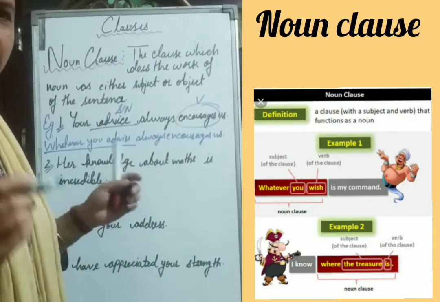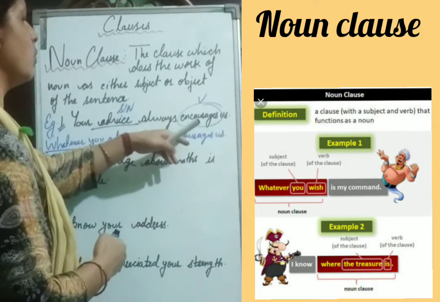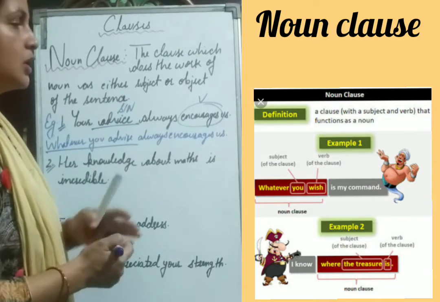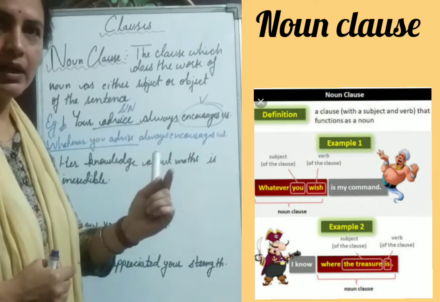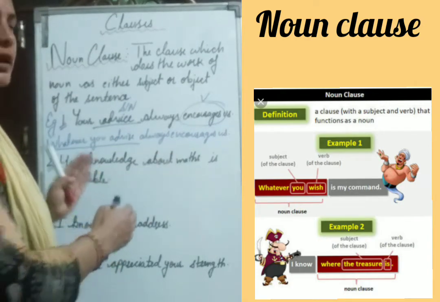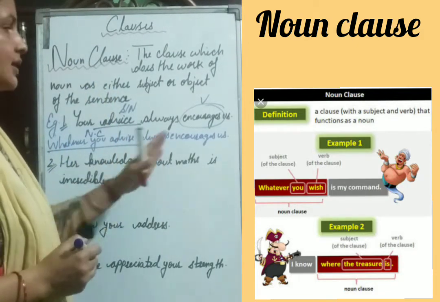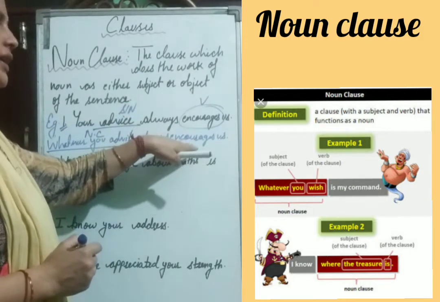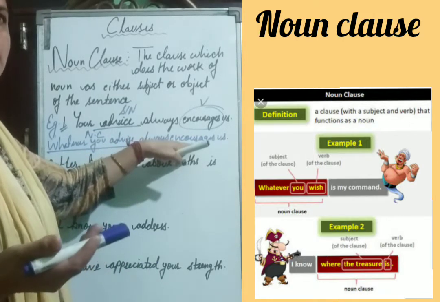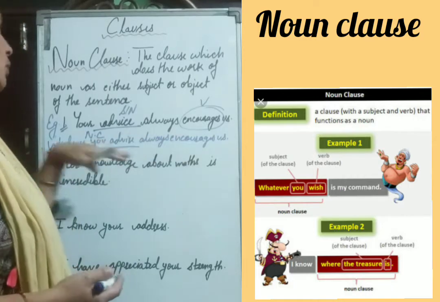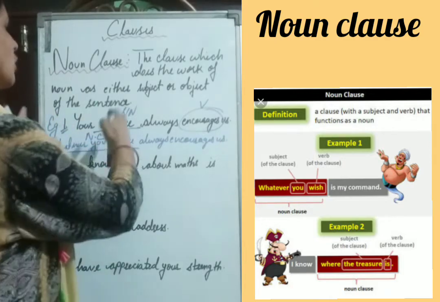Say children, whatever you advise. This is a noun clause. Why is it a noun clause? Because it is before the verb. This verb is encourages. So this noun clause has a subject, it has a verb, and it has an object. That's why we call it a noun clause. And as it is used before this verb encourages, if we have to identify it, we can ask the question: what encourages? Whatever you advise. So we are getting the answer of this what here. So this we call noun clause.